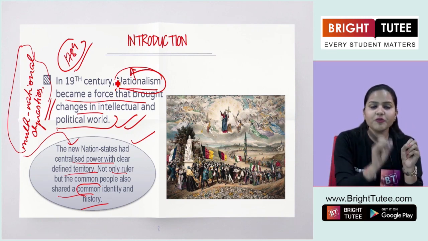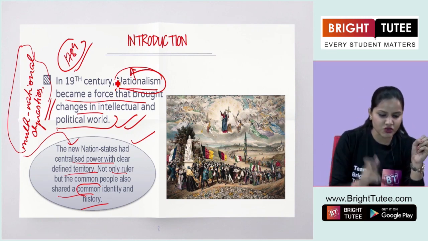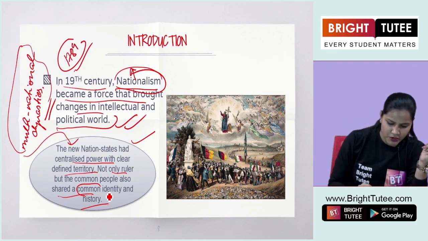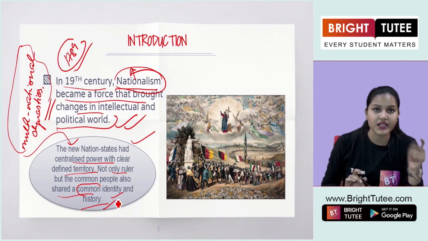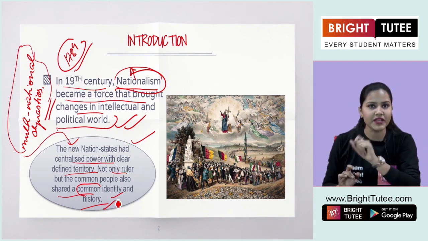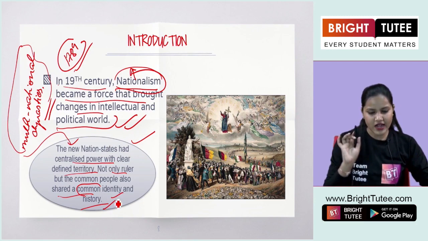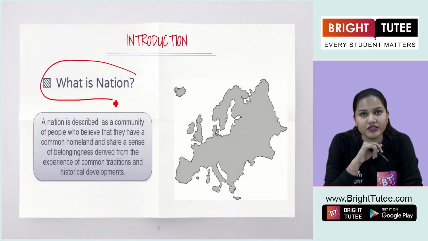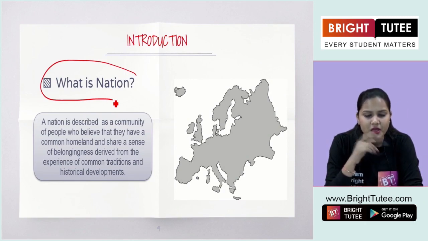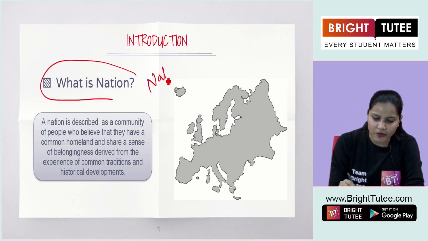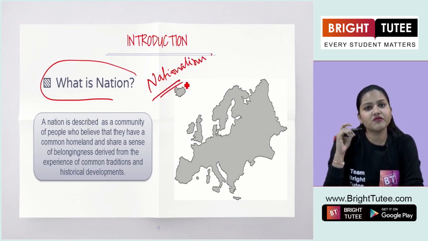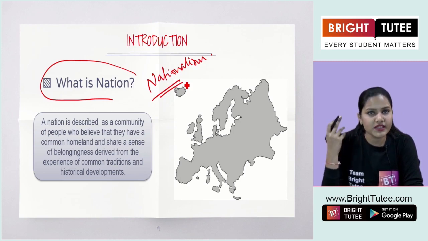Likewise, in Europe, this whole idea came into this process in the 19th century. So just remember all these keywords here, that is common identity, common history, common heritage and so on. Now comes the main question, as in what is a nation? Because the whole chapter is all about the idea of nationalism or the idea of nation, right? So here we have to understand what is a nation.